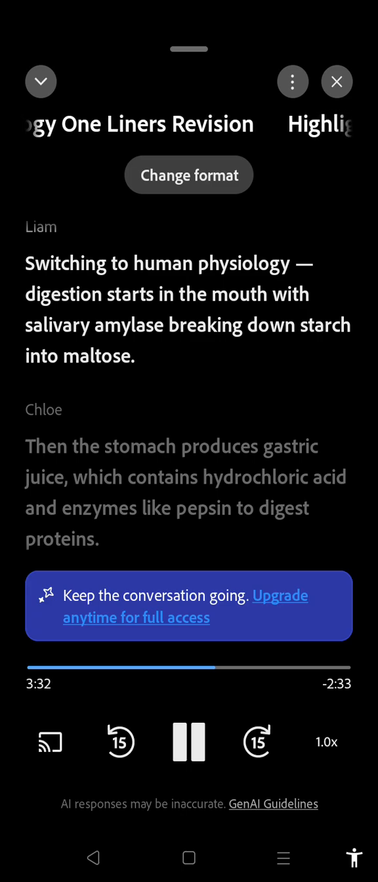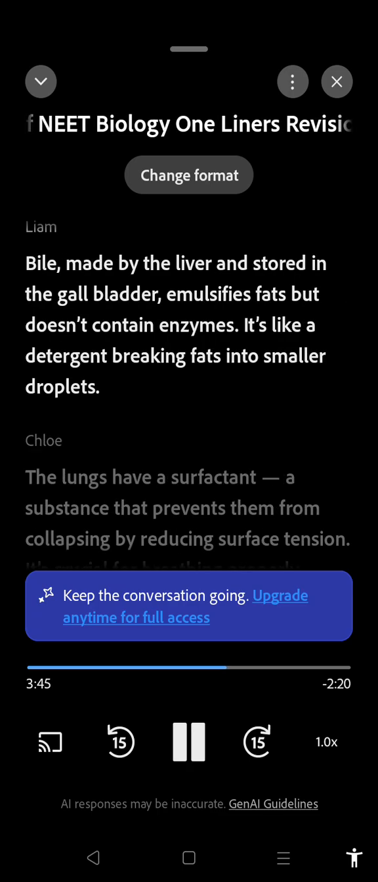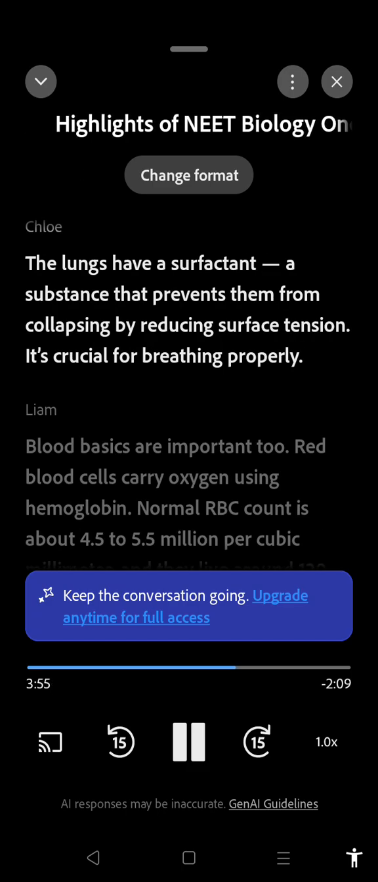Switching to human physiology, digestion starts in the mouth with salivary amylase breaking down starch into maltose. Then the stomach produces gastric juice, which contains hydrochloric acid and enzymes like pepsin to digest proteins. Bile, made by the liver and stored in the gallbladder, emulsifies fats but doesn't contain enzymes. It's like a detergent breaking fats into smaller droplets. The lungs have a surfactant, a substance that prevents them from collapsing by reducing surface tension. It's crucial for breathing properly.